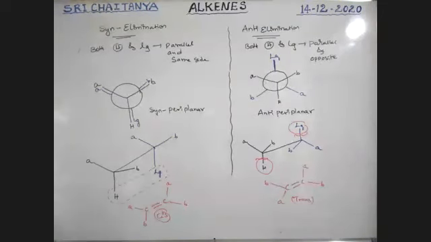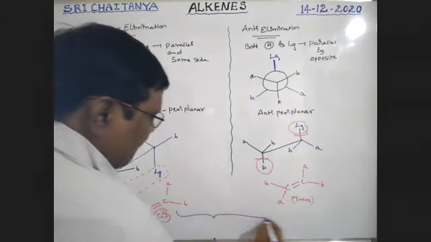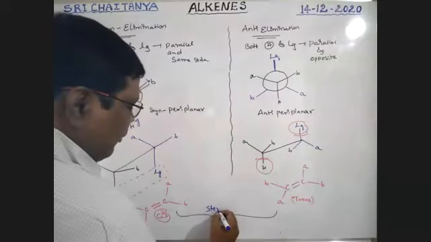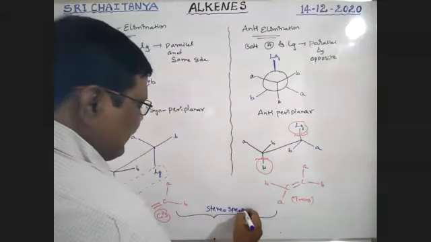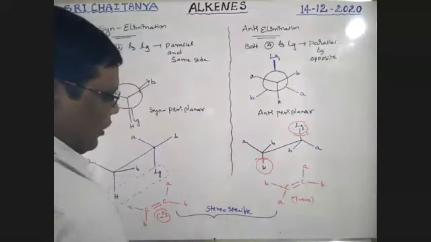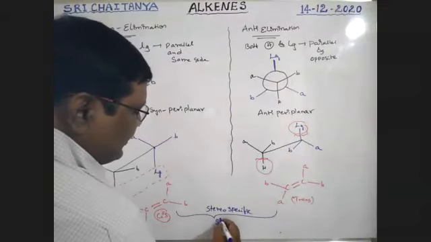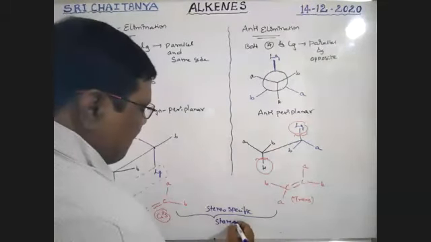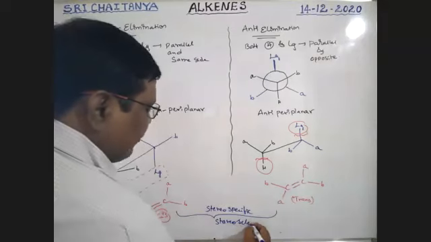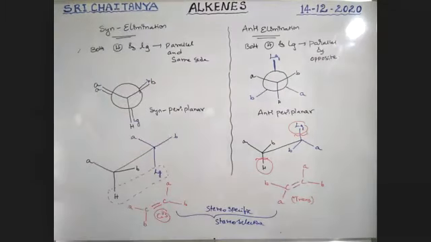So this is about elimination that we required. These two are stereospecific and stereoselective. Stereospecific: specifically only one product is formed. Stereoselective: selectively at one place the reaction takes place.